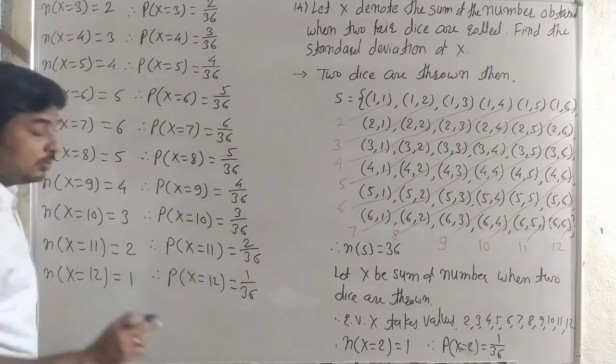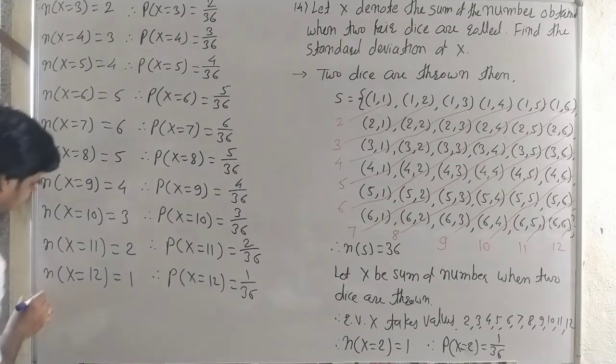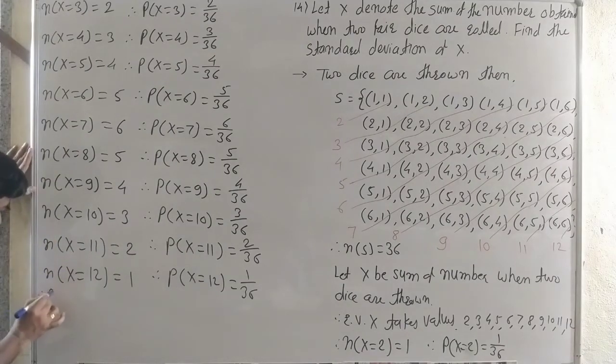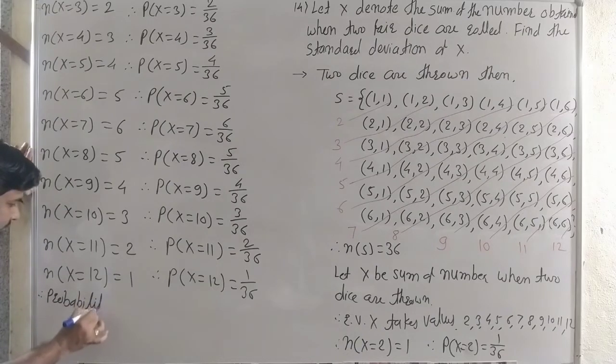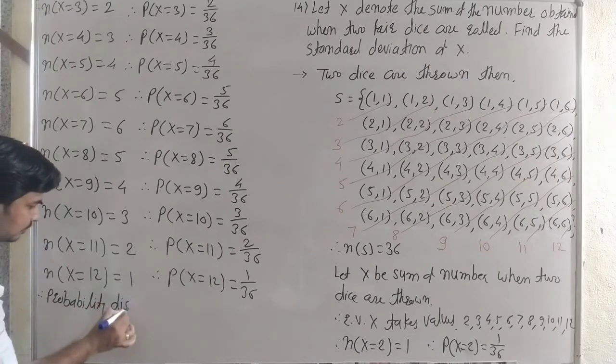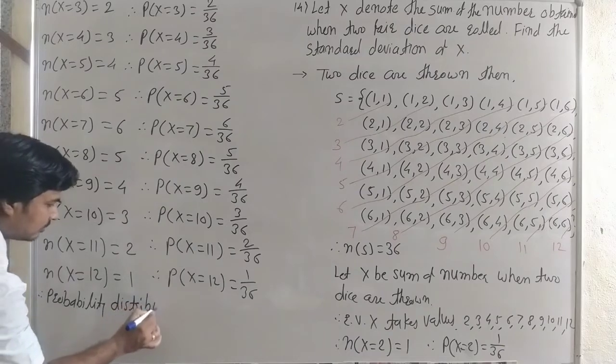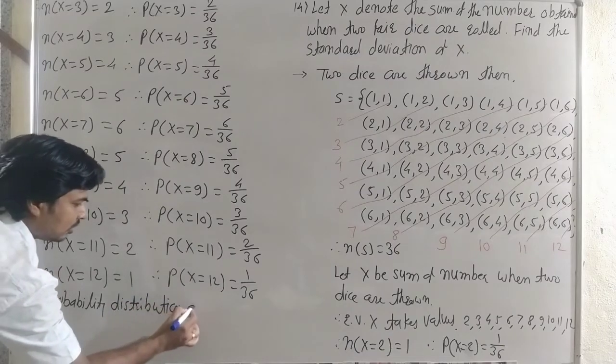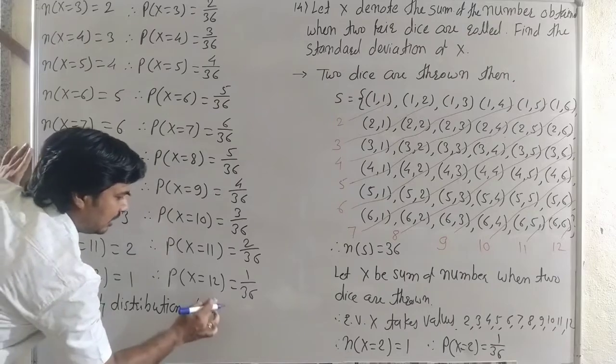Here there are the probabilities. Now first we write the probability distribution table of random variable x.